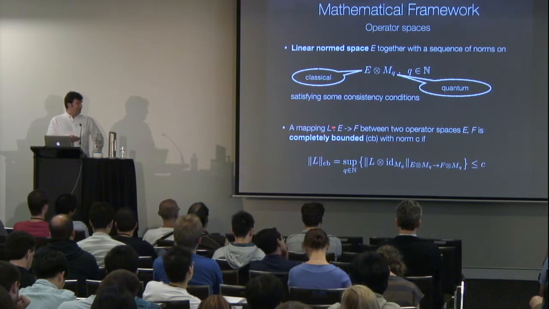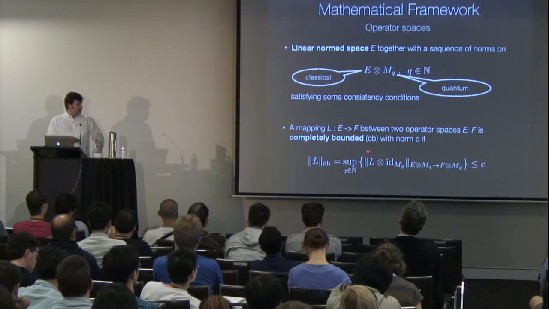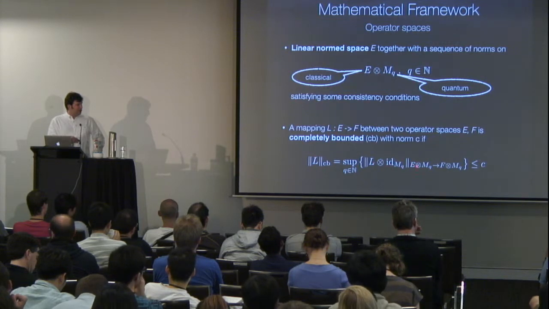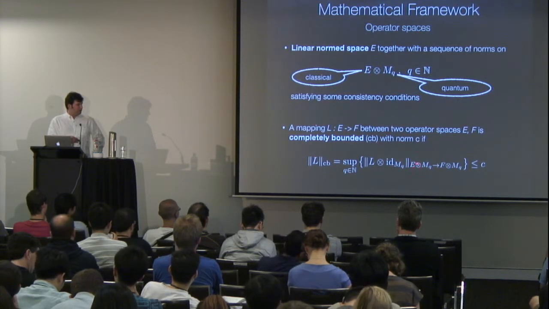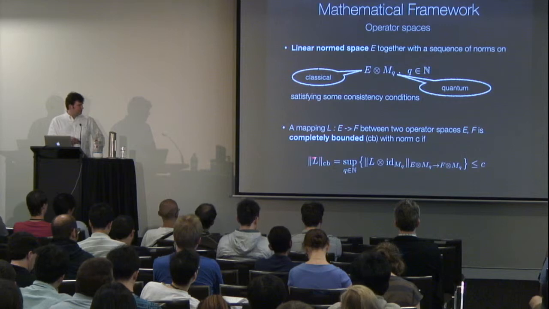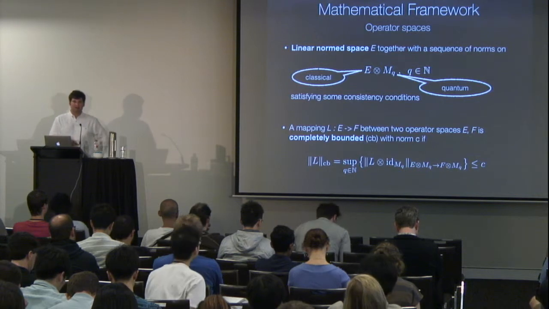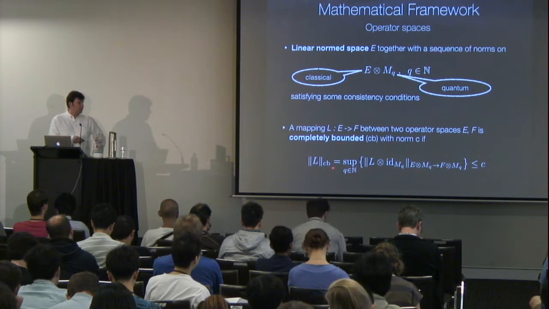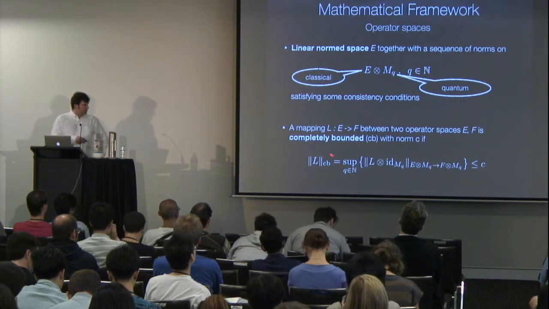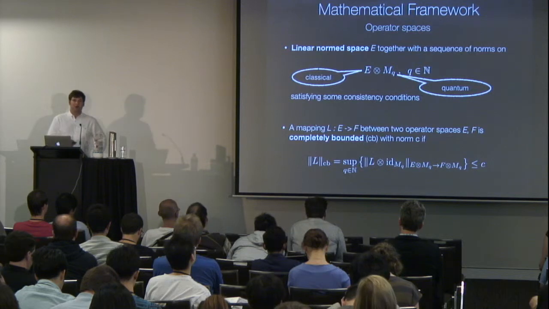So if we have a linear mapping L between E and F, where E and F are two operator spaces, then we take the normal definition of norm between linear normed spaces, but now consider L tensor ID MQ and allow inputs in E tensor MQ, and we take the sup over all Q. If you would use as E normal matrices with the infinity norm, then this is just the completely bounded norm you know so far, the dual of the diamond norm, if you want. We call this the completely bounded norm, and you can see that if we restrict Q to just 1, then we get back our normal norm.